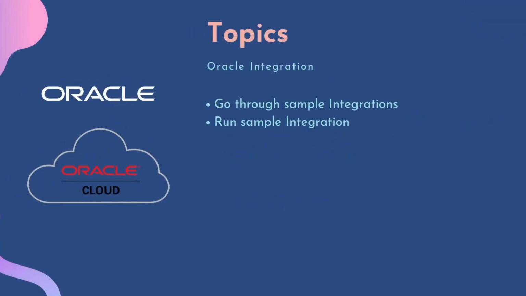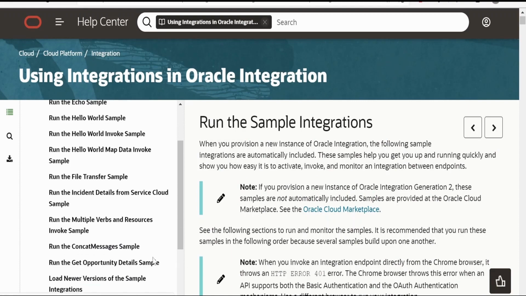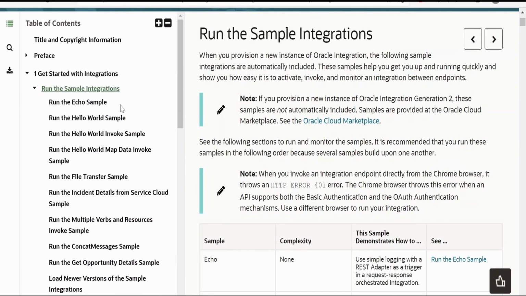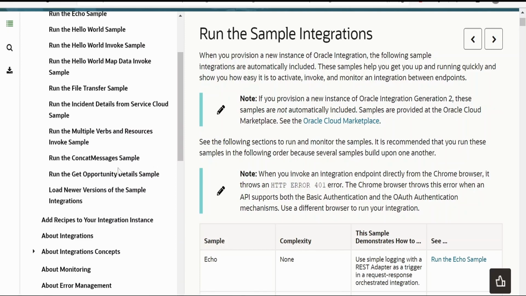The topics covered in this class are, we will go through sample integrations which are created or built as part of instance creation. Also, we'll try to run one of the sample integrations as part of this class. Now let's switch over to our Oracle Integration Cloud console. When we provision an Oracle Integration instance, sample integrations automatically get created, like echo sample, hello world sample, hello world invoke, hello world map data invoke, and file transfer sample. There are other sample integrations as well which get generated with our instance creation.